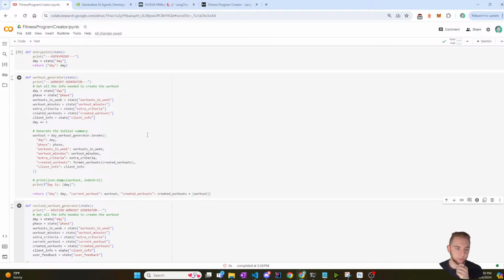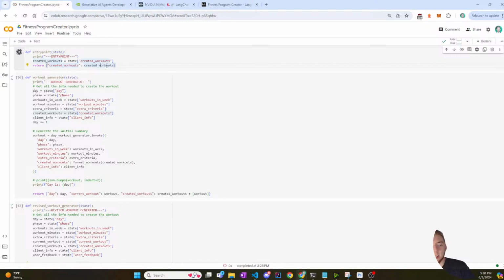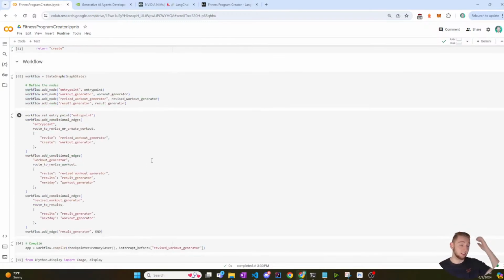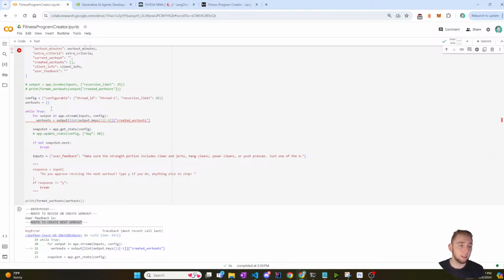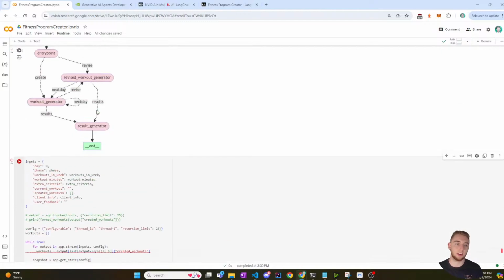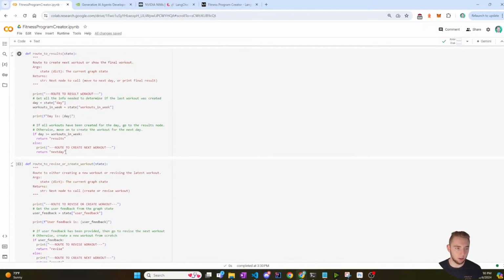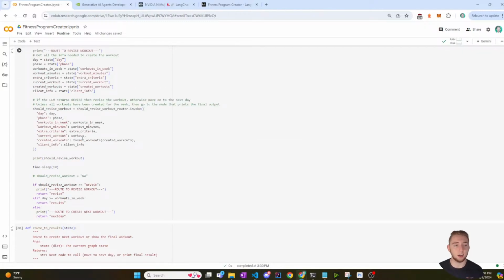Oh, I know, I know. Here's what I'll do. Okay, so I'm learning something new myself. When I say for output in app.stream, every single time a node runs, what it updates is going to be in this output. And so before my first node, it actually set created workouts. But now that I have this new entry point that didn't set created workouts, it said, hey, I can't find created workouts, because it's looking specifically in the dictionary that that node is returning that defines what it's actually updating in the state of the graph.